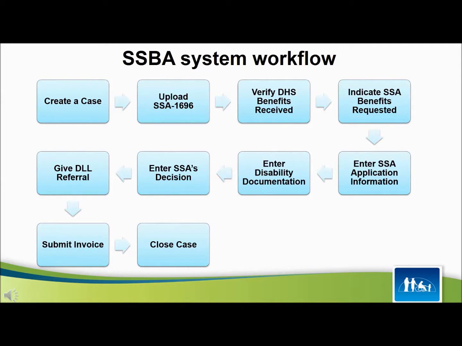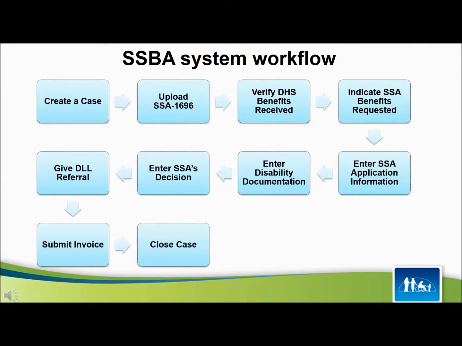After the Social Security Administration makes a decision regarding your client's request for benefits, you will need to enter the SSA's decision into the system. Give your client the SSBA system-generated disability linkage line referral letter. Then submit an electronic invoice on approved SSA decisions. Note, if SSA denies benefits, the system will not create an invoice. Finally, the system closes a case after it has paid the invoice.